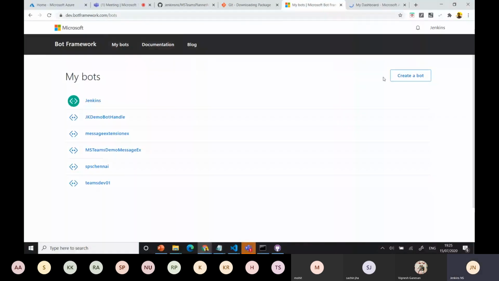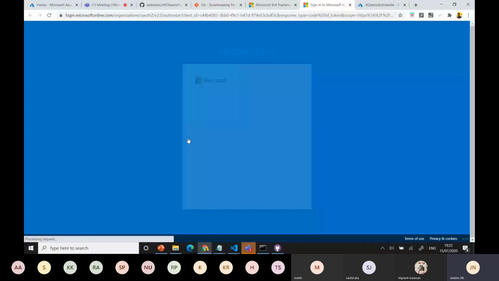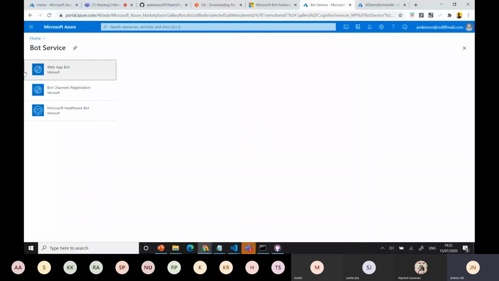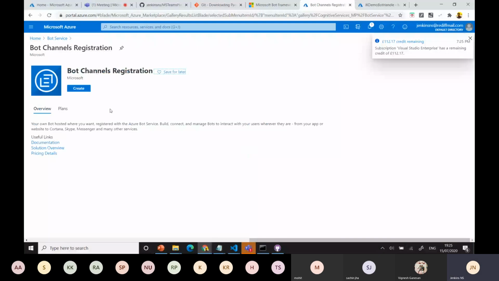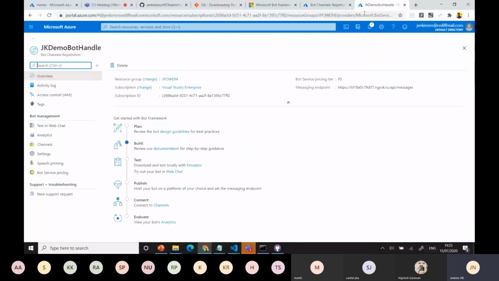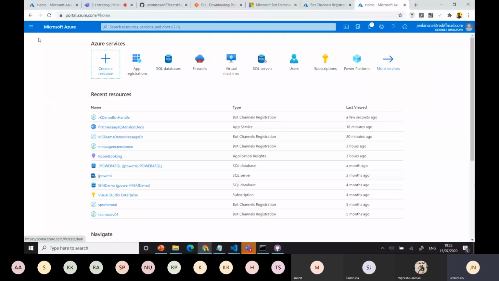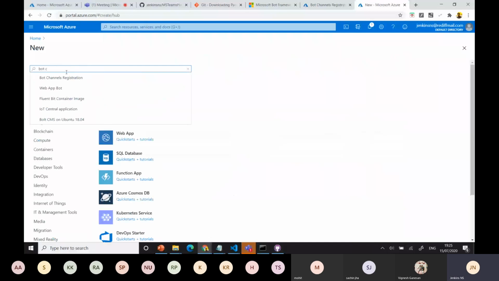You can create here also. You can click here, create a bot. Create. You can do the same service, whatever you're doing there. You can use the same ID. That's for registration purposes only, right? You can use it directly. It will go here and add it. Bot or channel registration, it will ask to move there. Same process only, but it will come from the bot dev framework. But you can always use Azure. That's the only option. Good to go. No need to get confused with other places. Directly go and create a bot registration like this. Bot channel registration.